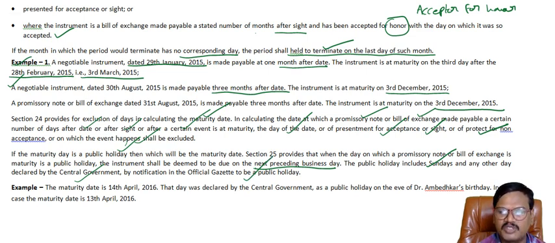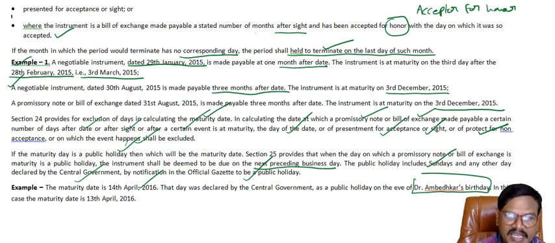For example, the maturity date is 14th April 2016. That day was declared by the central government as a public holiday on the eve of Dr. B.R. Ambedkar's birthday. In this case, the maturity date is the preceding business day, that means 13th April 2016. So this is maturity of the instruments.